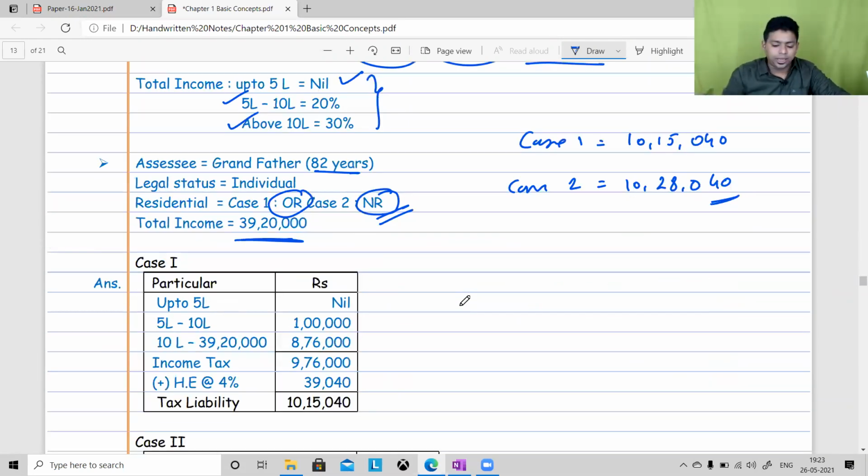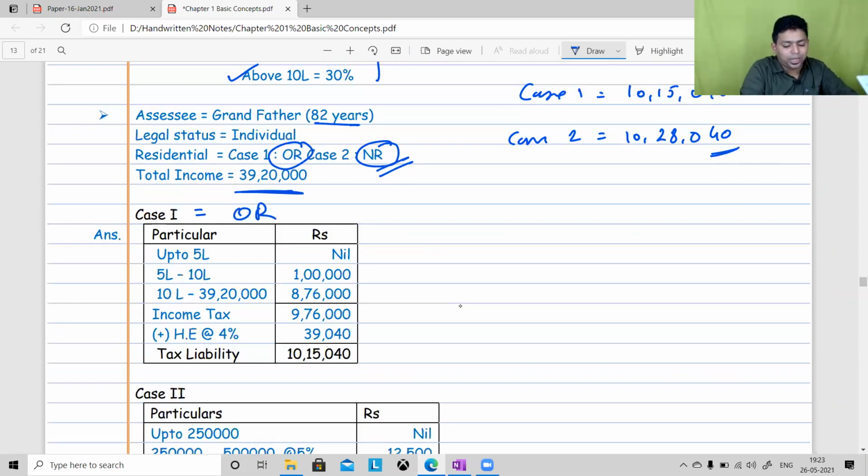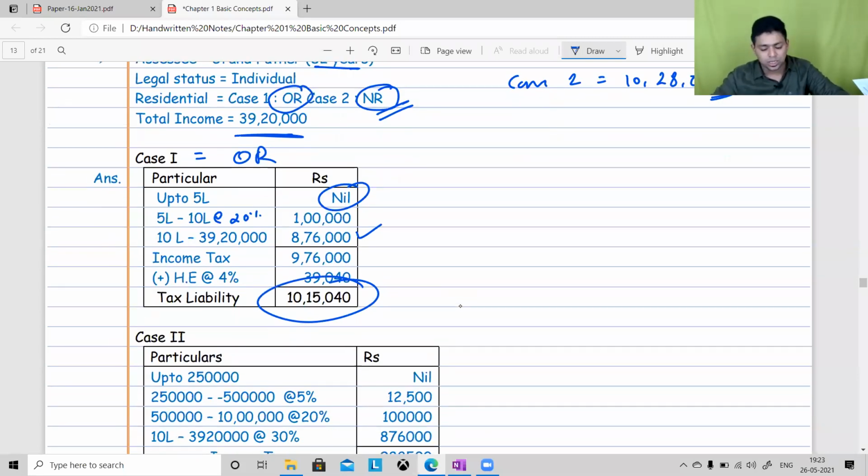Okay. Look at this case 1. When the assessee is the ordinary resident, he will get the benefit of higher slab. So up to 5 lakh rupees nil, 5 lakh to 10 lakh at the rate of 20%, that amount comes to 1 lakh. 10 lakh to 39 lakh 20,000 rupees, so that gap amount 29 lakh 20,000 rupees into 30%, that comes to 8 lakh 76,000. Income tax is 9 lakh 76,000 plus 4% cess, the tax liability is 10 lakh 15,040. So your answer was right.